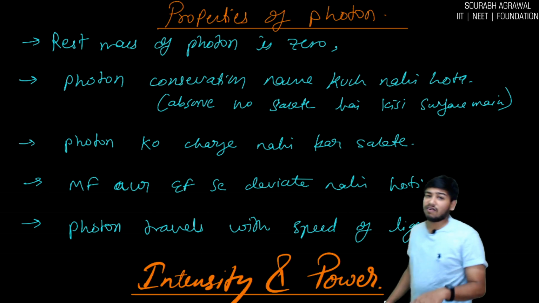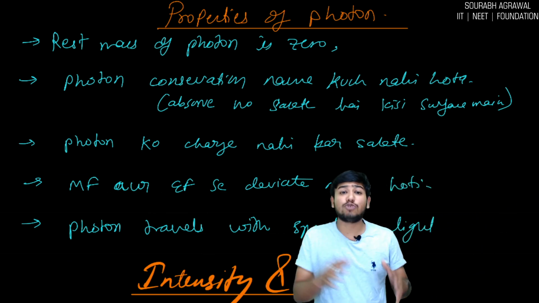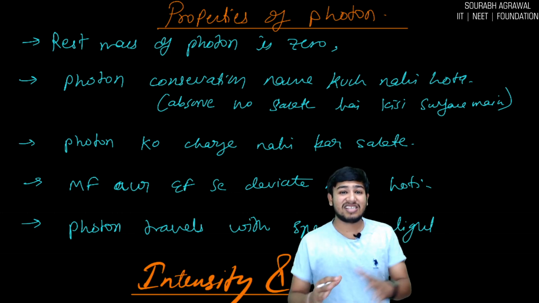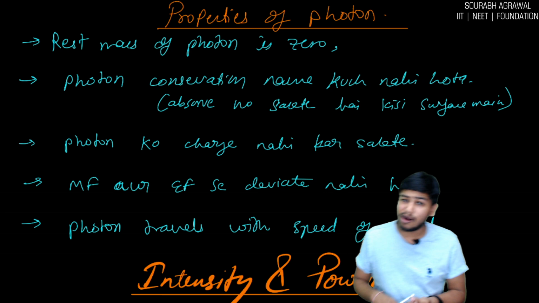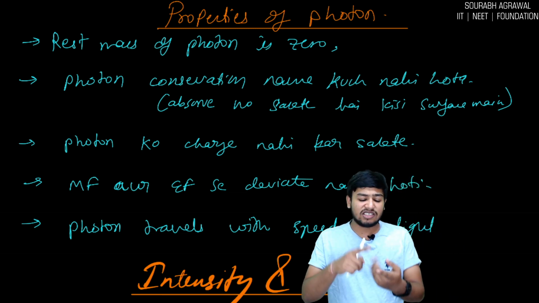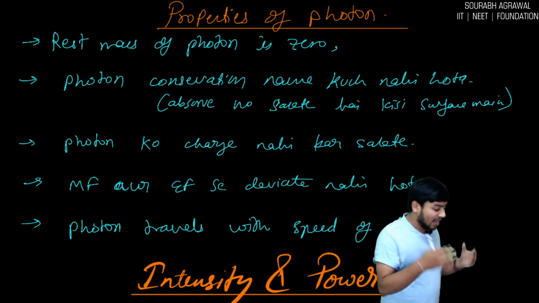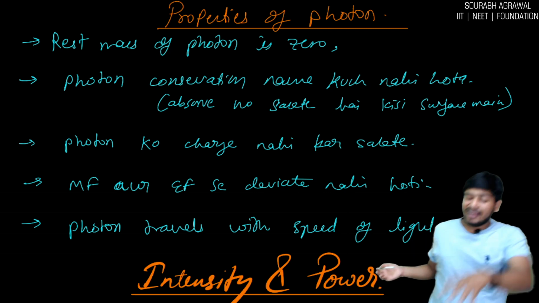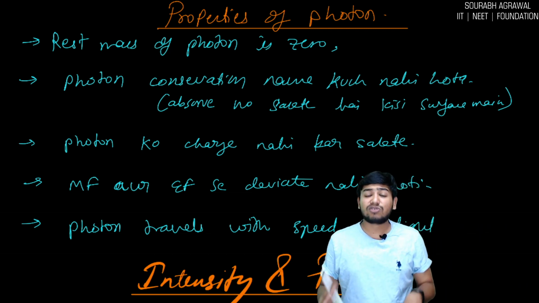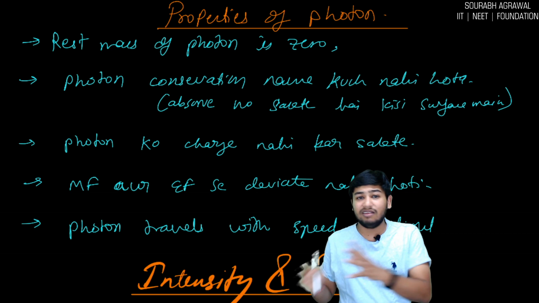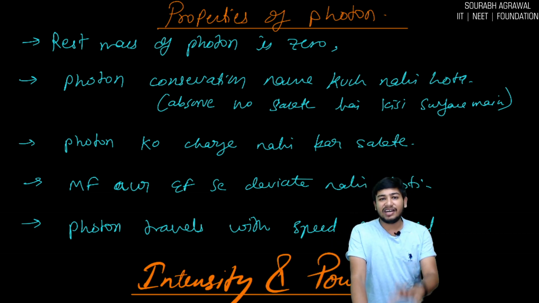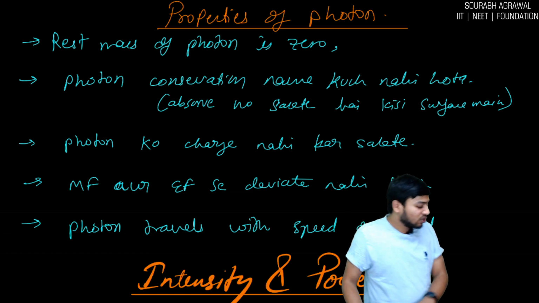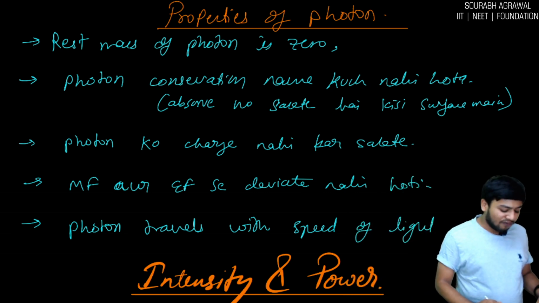We know that photons travel with the speed of light, that is 3 into 10 raised to power 8 meter per second. So these are the basic properties: its rest mass is 0, it travels with the speed of light, it is chargeless, and it is not deflected by the magnetic field and electric field. Also photon conservation is nothing. Photon can be destroyed, absorbed, reflected. So these are the very basic properties of photon.